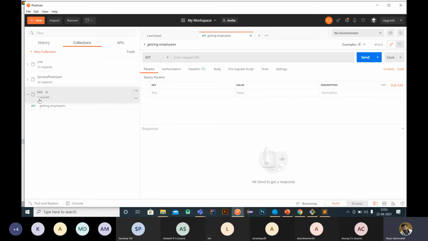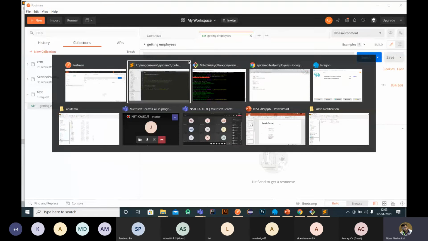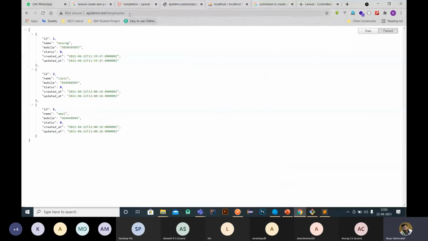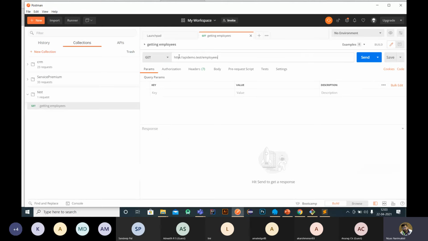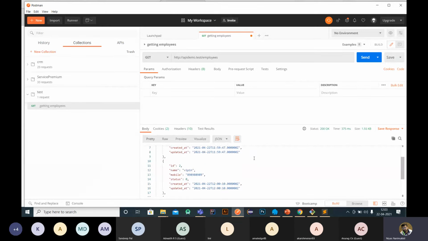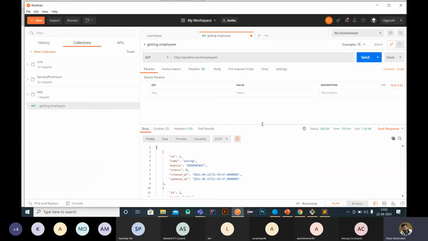From this test, you can see the get request. Just click this get API, then you can see a tab here, right? Under the tab, you can see get is open. Then you can type the URL. So our URL is this URL, right? So use this URL. Then click the send button, and now we will get the output. So this is the JSON output.